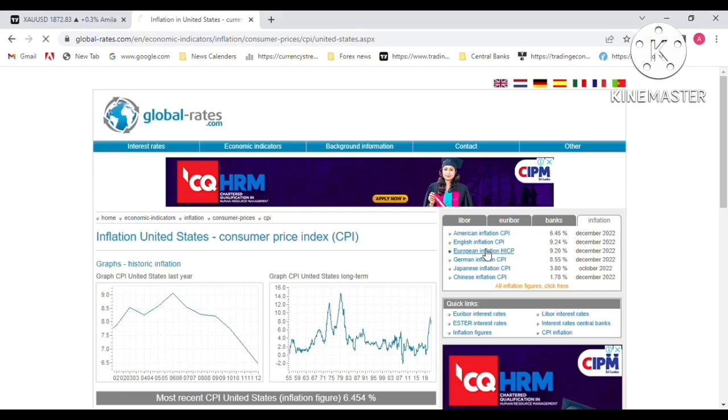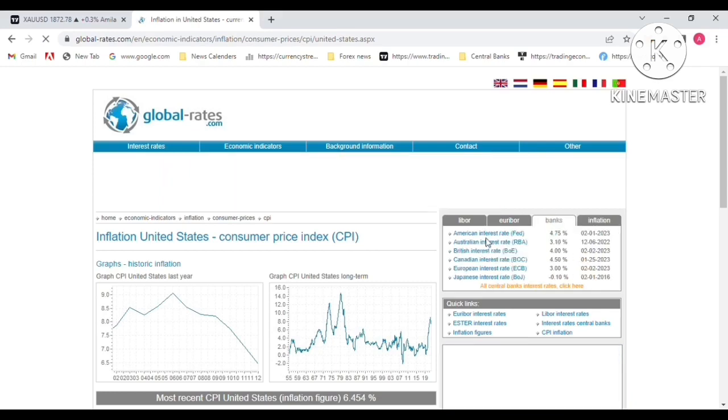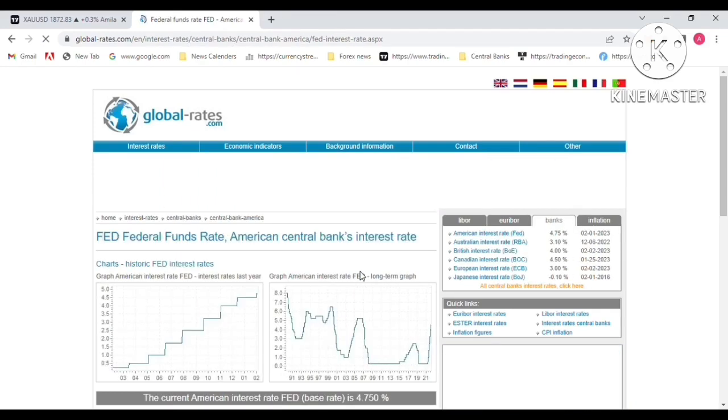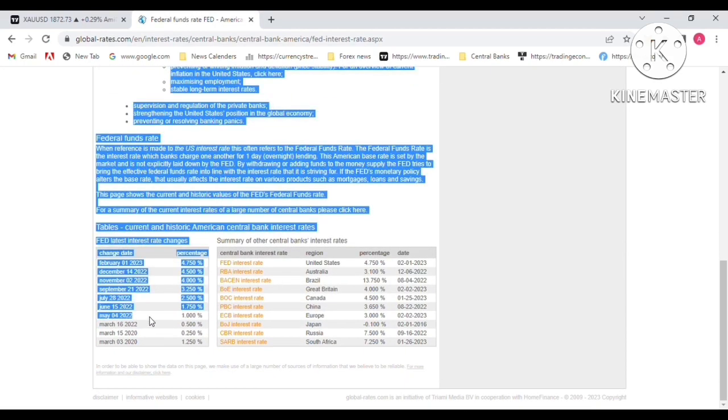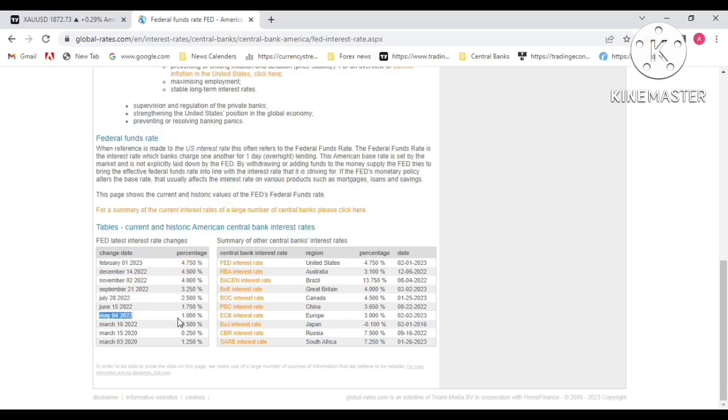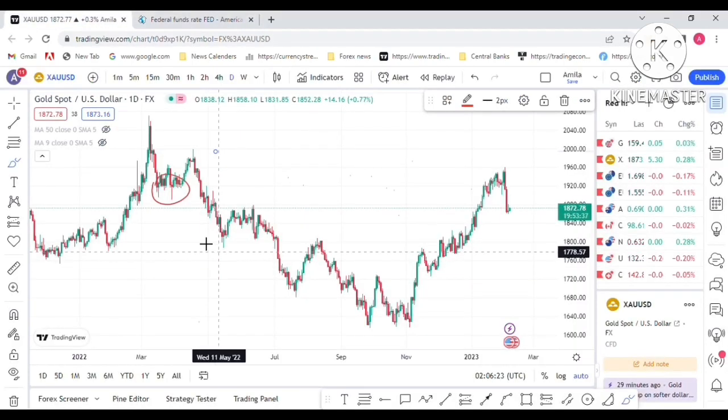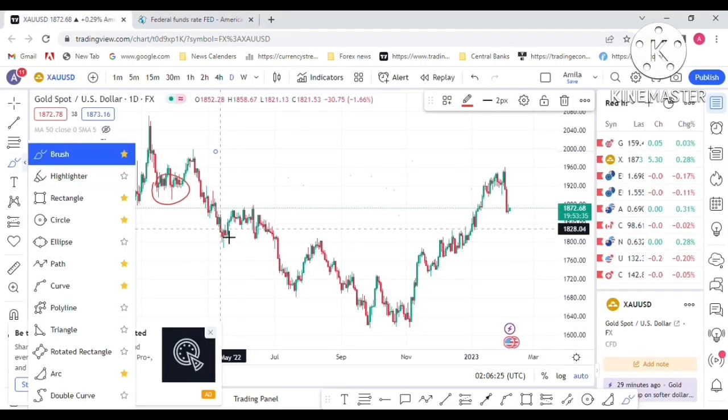The Federal Reserve decided to hike the interest rate in that situation. So in March 2022, the Fed decided to hike interest rates by 0.5. That's the first moment that we show.